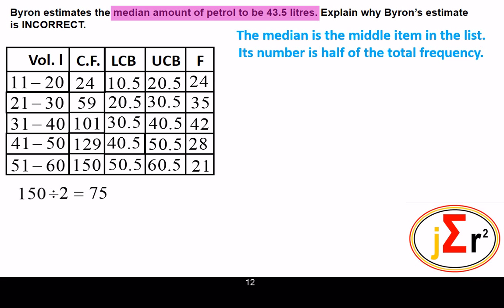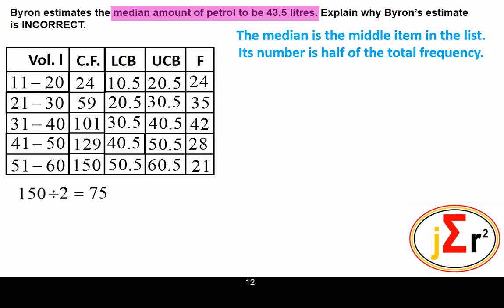But we have to consider that when we have an even number of items in the data set, we will also have two middle entries. When the data set contains an even number of entries, we will have two middle entries. So when we have 75 for our answer, the 75 will be associated with the first half, as we will see in a subsequent video. We'll not take a look at it right now. So 150 divided by 2, the result is 75.